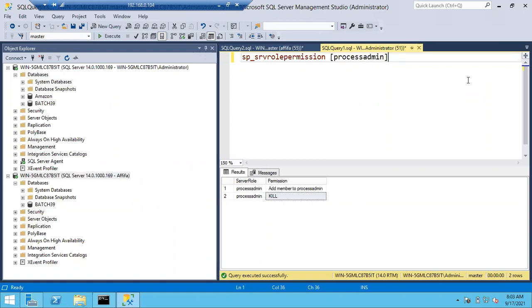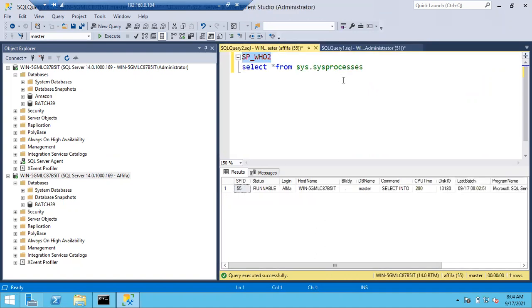Who can see other sessions? Admin only. Right, okay. So a member of sysadmin and a member of process admin can see other sessions. See, for example, let me show you one thing.